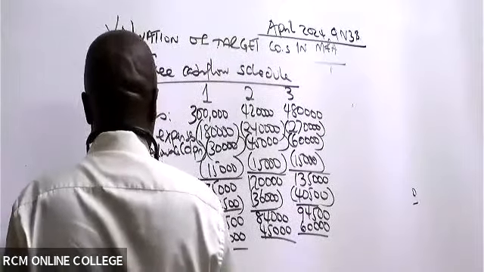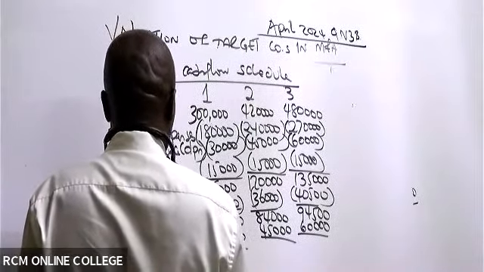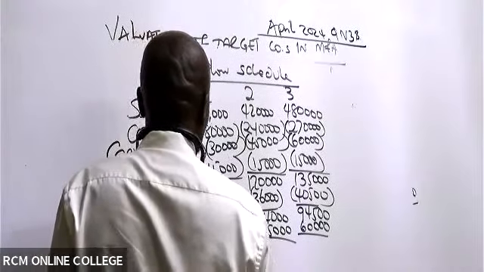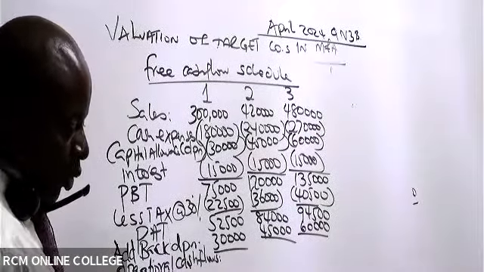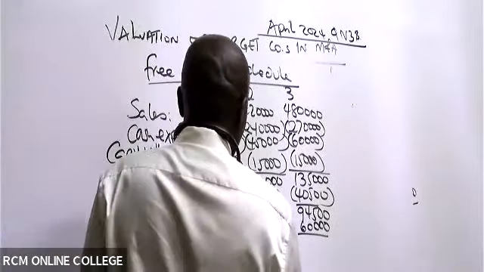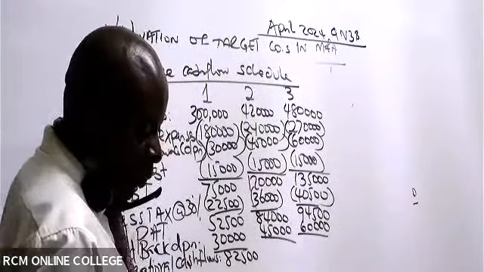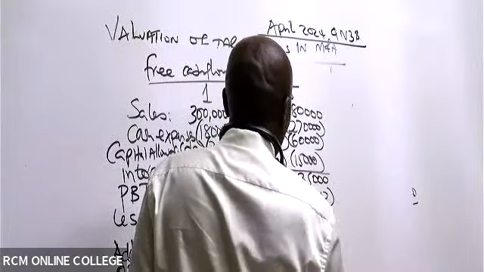So come here and give me the operational cash flows. The operational cash flows you're adding back, according to Wanjiko, 82,500, 129,000.